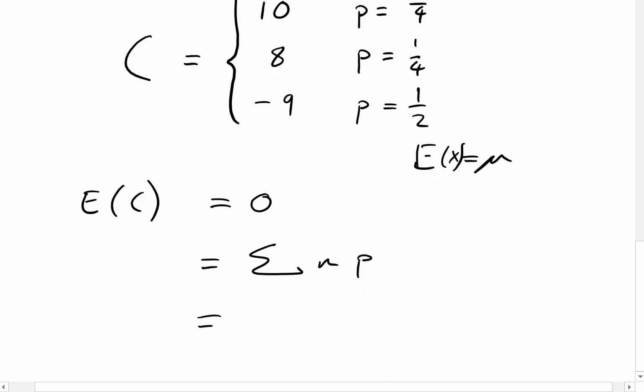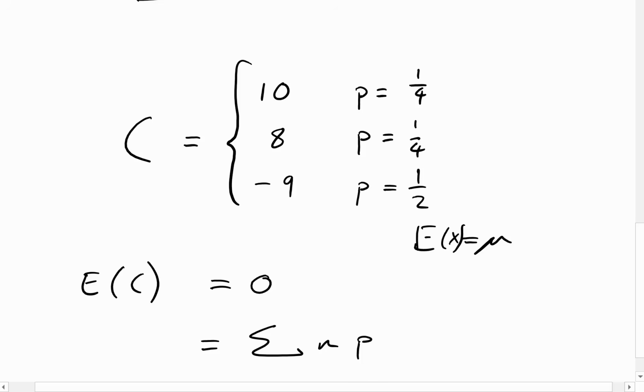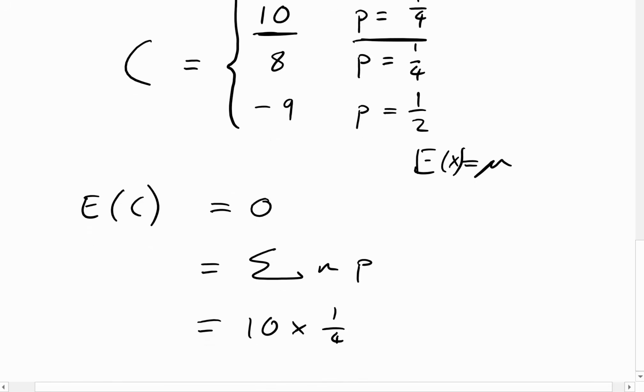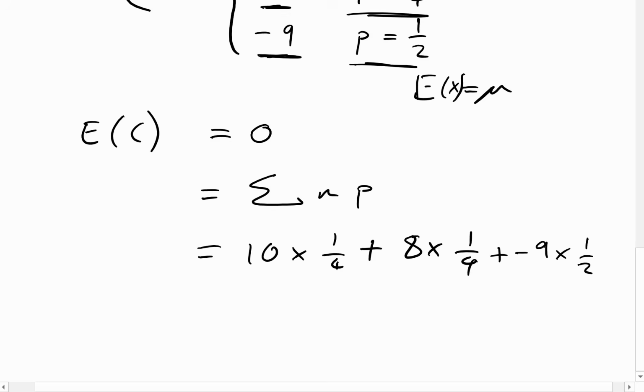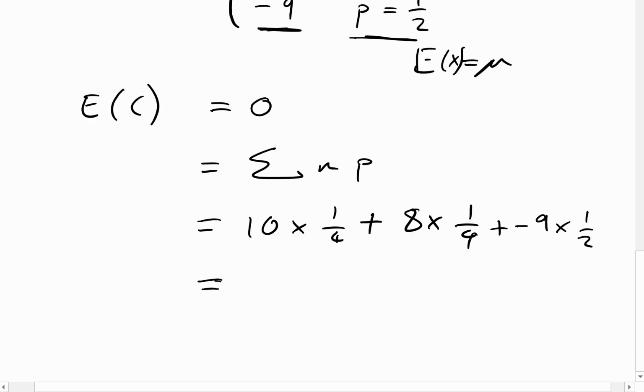So what we're going to do is 10 times a quarter, so we're doing n times p, plus n times p, so 8 times a quarter, plus -9 times a half, plus -9 times a half. So let's have a look at this. So we've got 10 over 4 plus 8 over 4 minus 9 over 2.